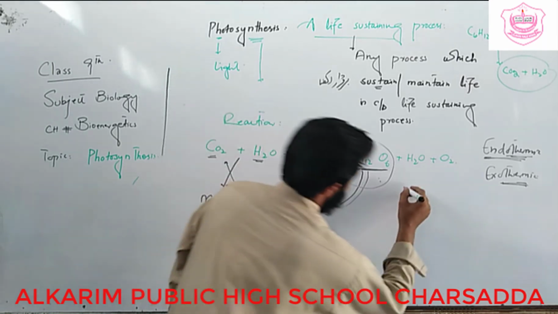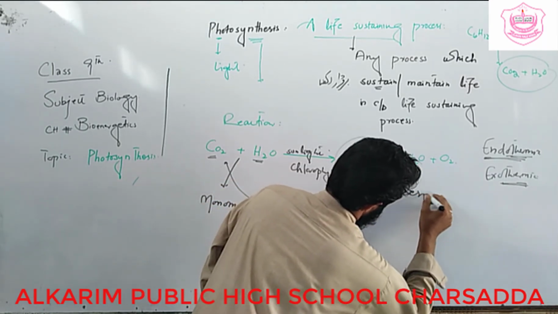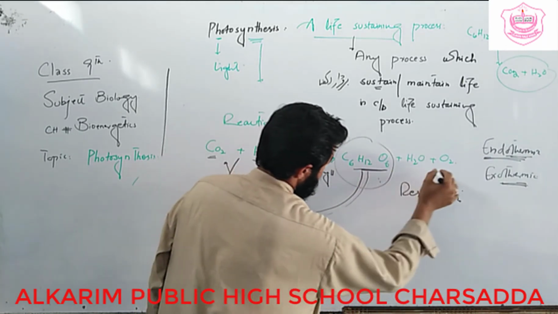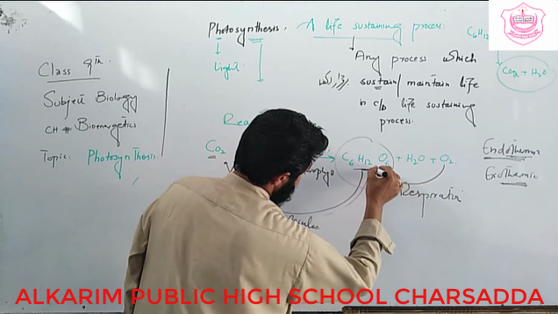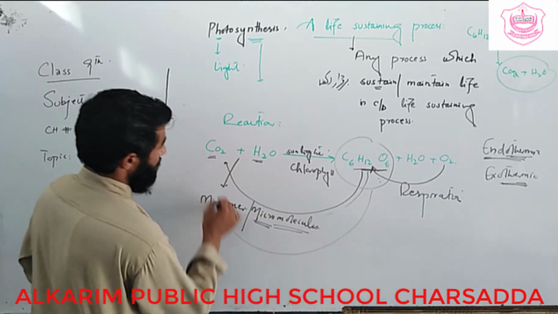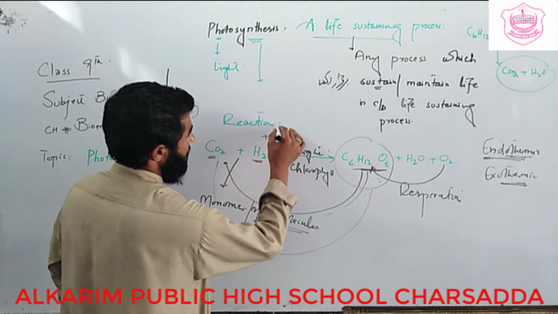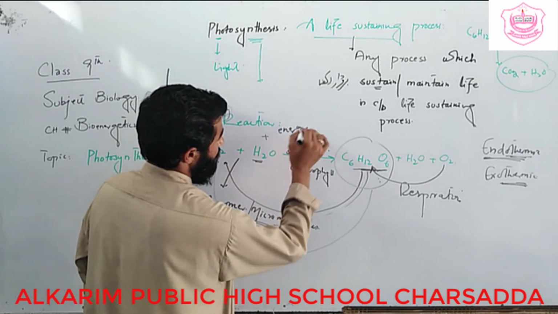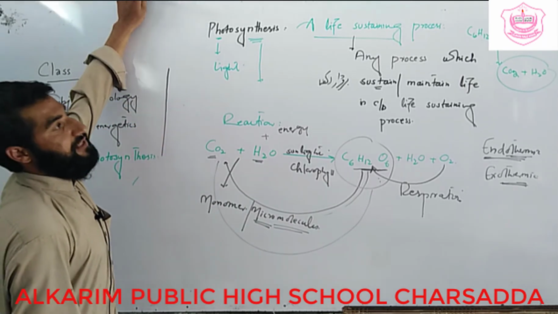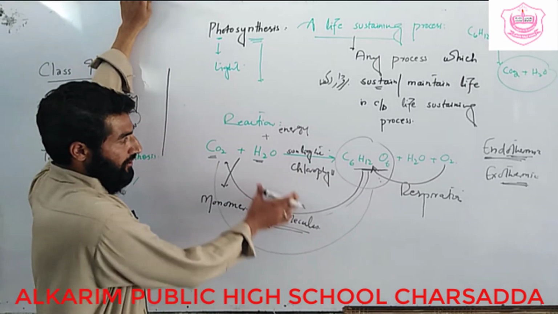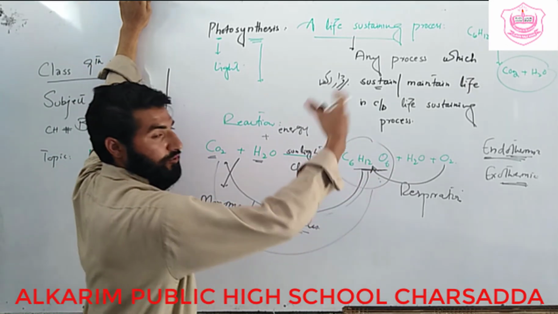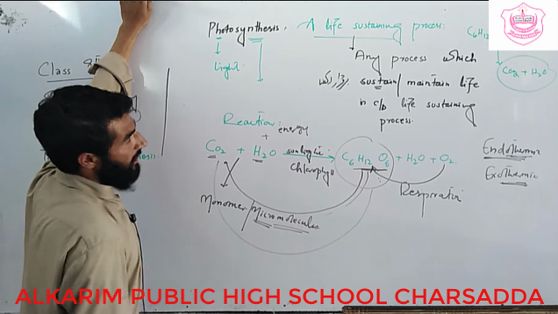If we take respiration, O2 combines with the glucose molecule, so it is divided into CO2, H2O plus energy. So if we see, both photosynthesis and respiration are light sustaining processes, because if there is no light, there is no chlorophyll, so there will be no photosynthesis. If there is no photosynthesis, there will be no respiration. Okay, this was all about photosynthesis.